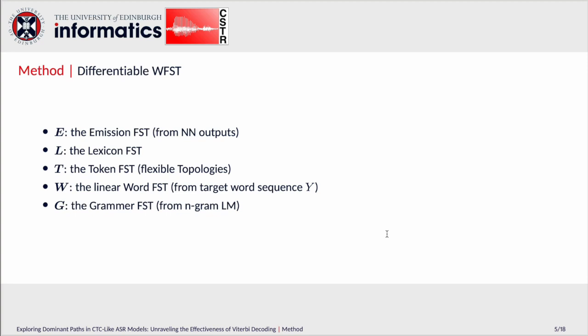Here are several FSTs that we're going to use for training and decoding. First, the emission FST, E, is transformed from neural network outputs. Second, the lexicon FST, L, which is the same as the lexicon FST in Kaldi, and you are probably quite familiar with that. The third one is the token FST, T, and the concept of topology we discuss in this paper is exactly the topology of the token FST. Next, the linear word FST, W, which is transformed from the transcription Y. Finally, the grammar FST, G, which is usually derived from an n-gram language model.